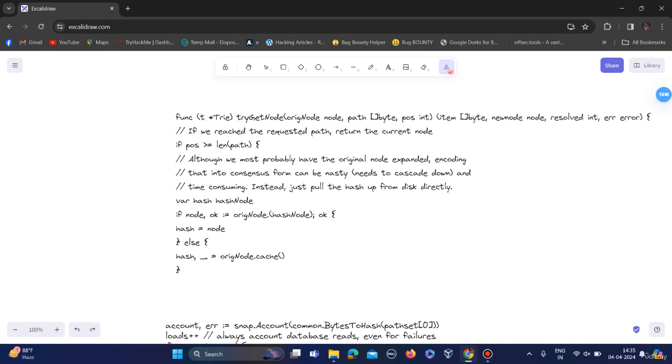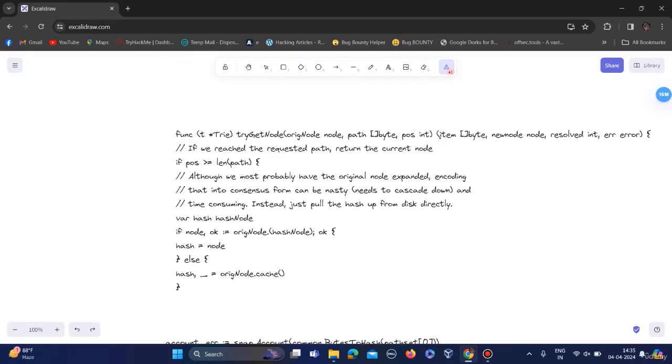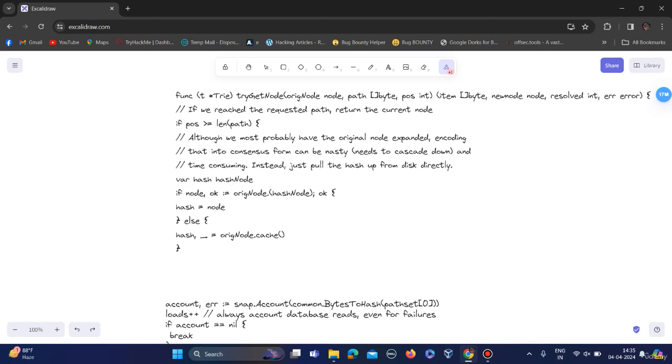It is used to retrieve a node. It returns these values: item, newNode, resolved, and error. Now this variable pos will check if it reached the requested path.